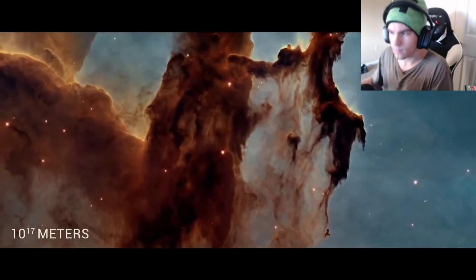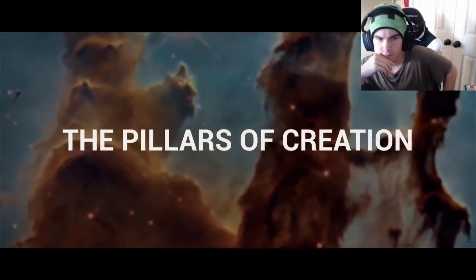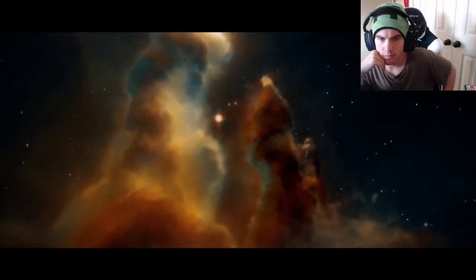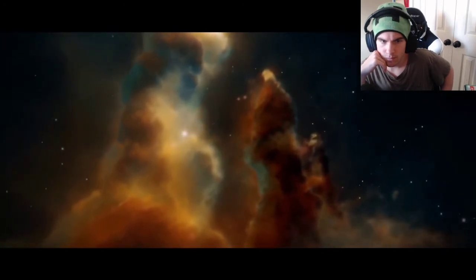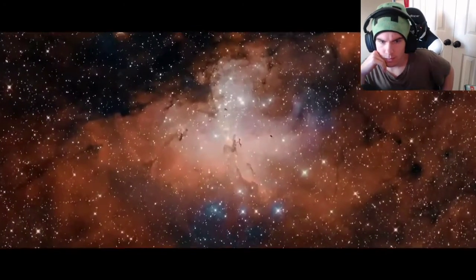At 10 to the 17 meters, we have a familiar sight. The Pillars of Creation. The Pillars of Creation is over 5 light years long. That's about 48 trillion kilometers each. Everyone has seen these before.